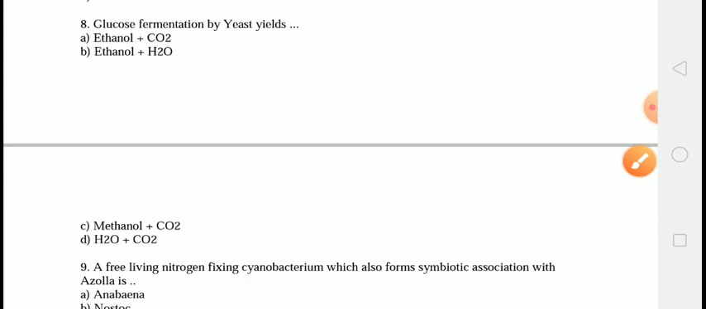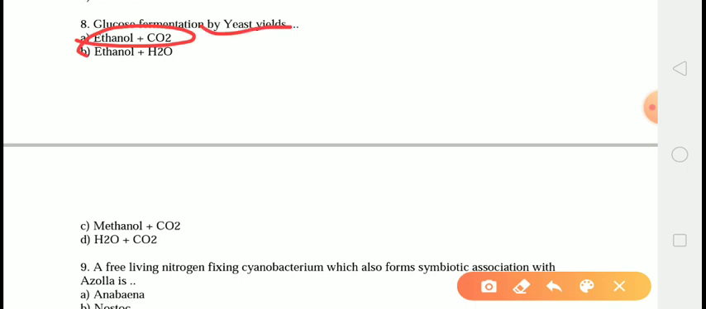The next question is, glucose fermentation by yeast yields. The correct answer is option A, that is ethanol and CO2. Beer and wine are produced by fermenting glucose with yeast. Yeast contains enzymes that catalyze the breakdown of glucose to ethanol and carbon dioxide. In this experiment, a glucose solution is left to ferment. Therefore, the correct answer is option A, that is ethanol plus CO2.